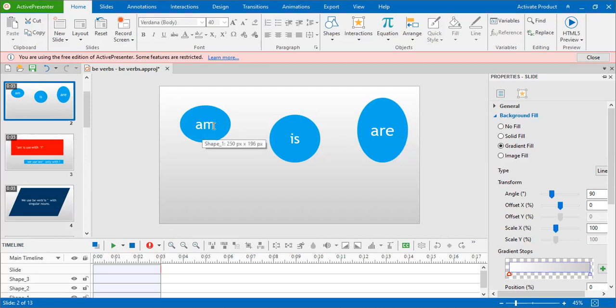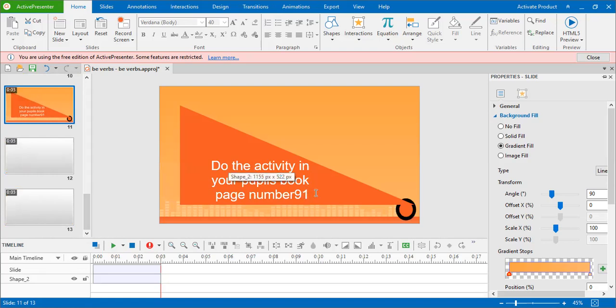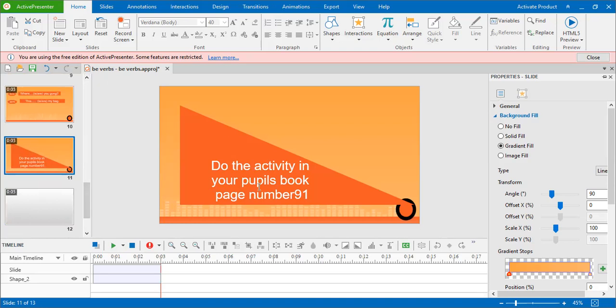තේරුණා නේද? am යොදන්නේ I එක්ක විතරයි. is යොදන්නේ ඒකවචන එක්ක විතරයි. are යොදන්නේ you එක්කයි බහුවචන එක්කයි විතරයි. නේද? හරි. එහෙනම් ඔයාලගේ grade 5 pupils book එකේ page number 91 වල තියෙනවා do the activity in your pupils book page number 91. එහෙනම් 91 එකේ තියෙනවා question එක. මේ page එකේ ඔයාලගේ writing book එකේ මේ activity do this activity. Do the activity in your pupils book page number 91.